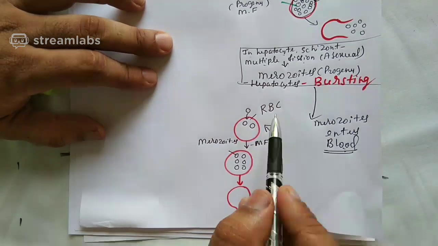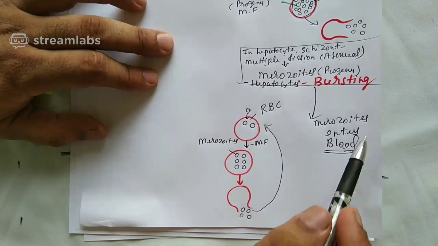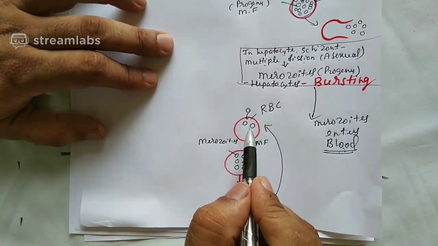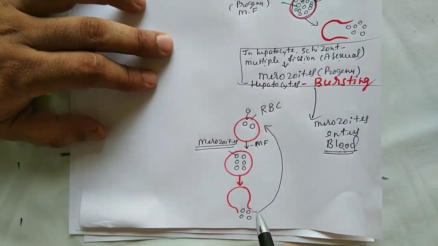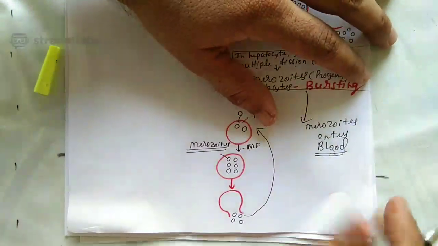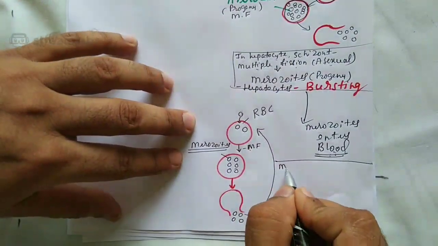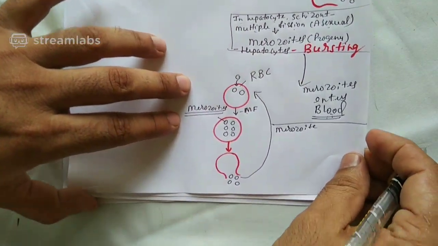What has happened? A merozoite released from the liver enters the blood, enters the RBC. Here, these merozoites get released by bursting of the RBC. Let me write here now. Merozoite.